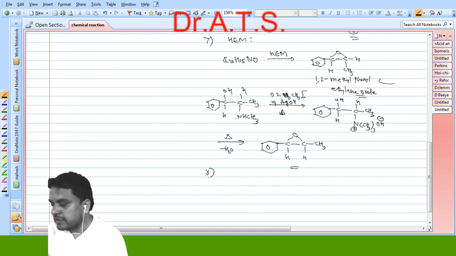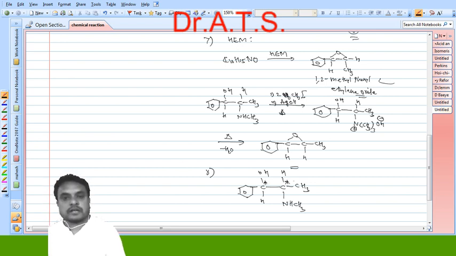Now the 8th point is: how many asymmetric carbon atoms do we have in ephedrine? So we have 2 asymmetric carbon atoms. What is meant by an asymmetric carbon atom? It means a carbon with 4 different groups, NH, CH3. So this is an asymmetric carbon atom and this is also an asymmetric carbon atom. So in ephedrine we have 2 asymmetric carbon atoms.